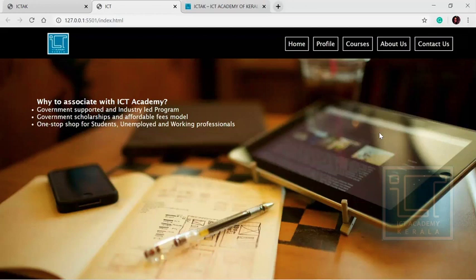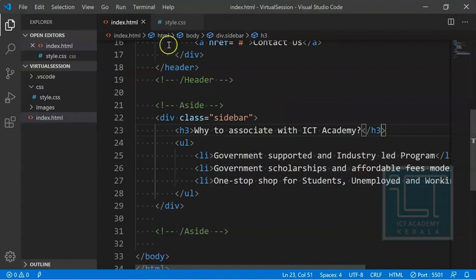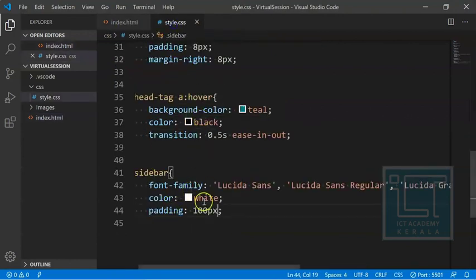That understanding will come only by practicing. So enough experience and practice is important. I would like all of you to practice more and more so that you can be an expert in developing the front end. Okay. So that constitutes the styling for the sidebar.